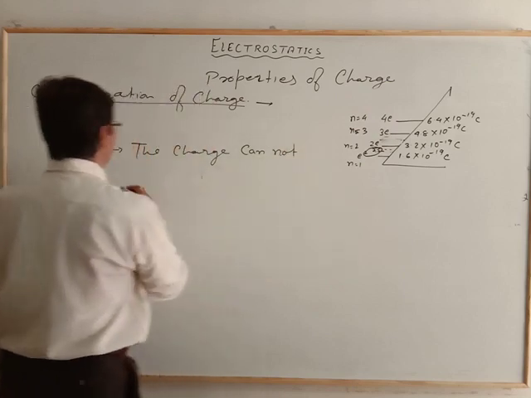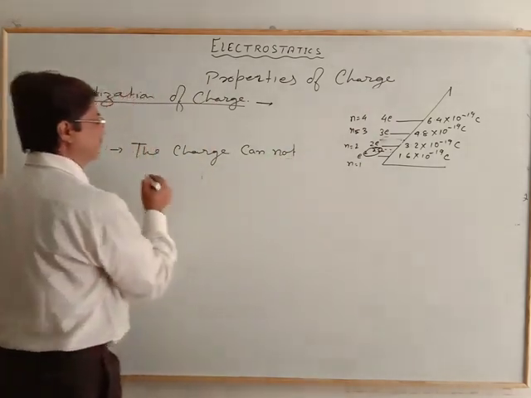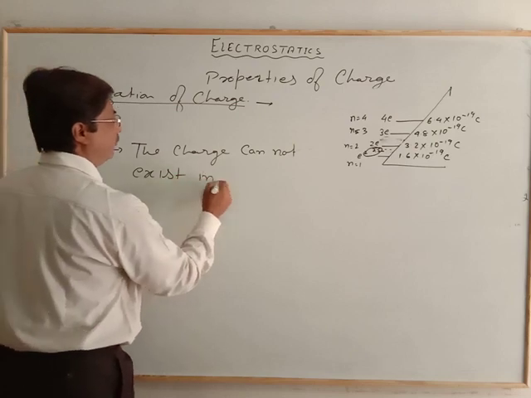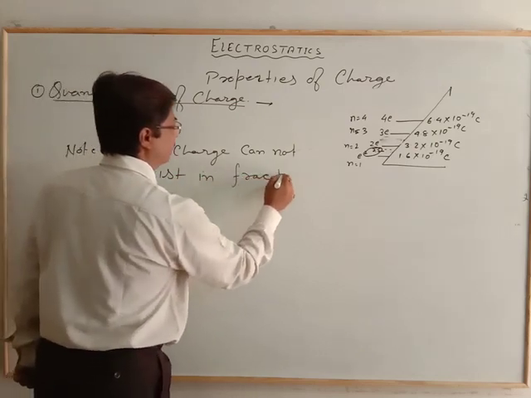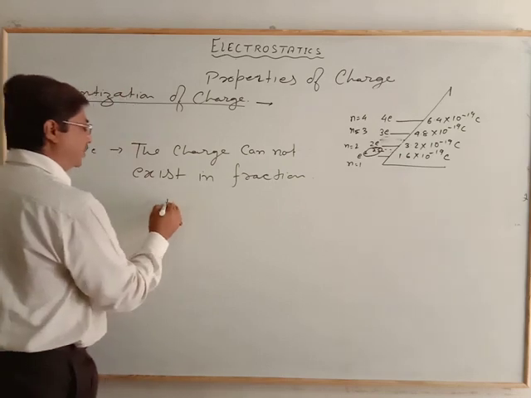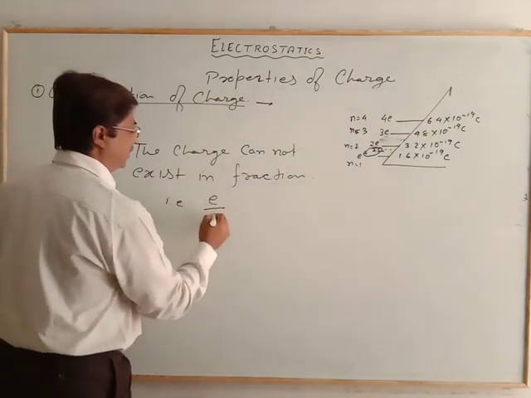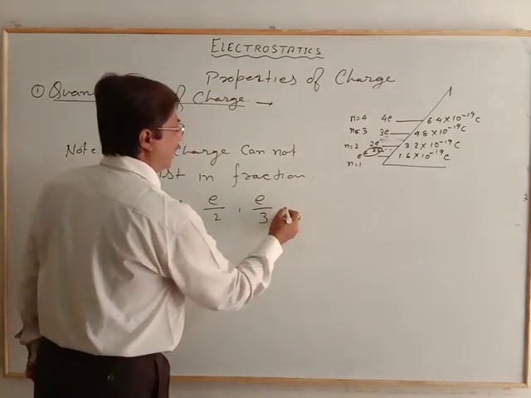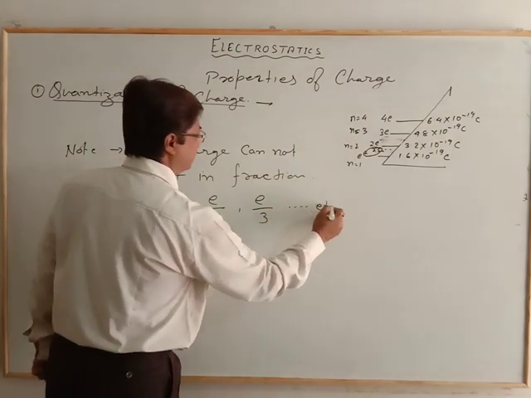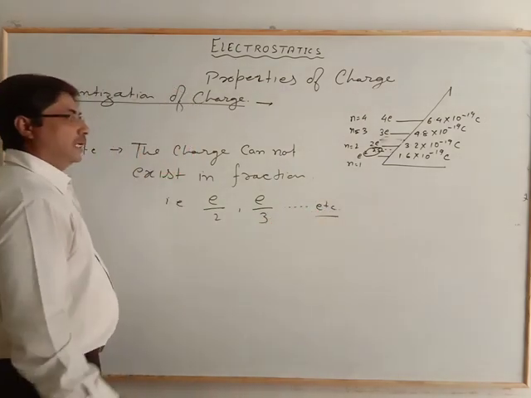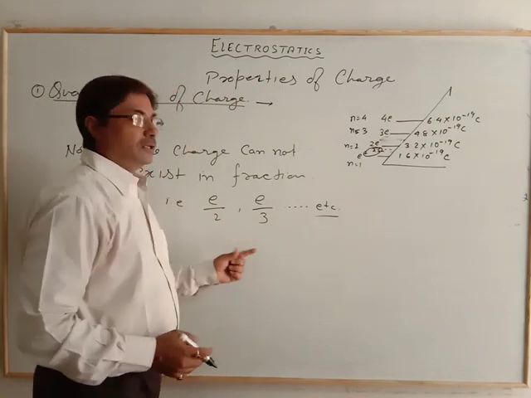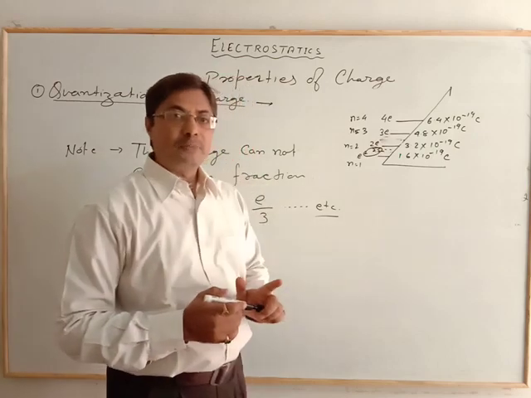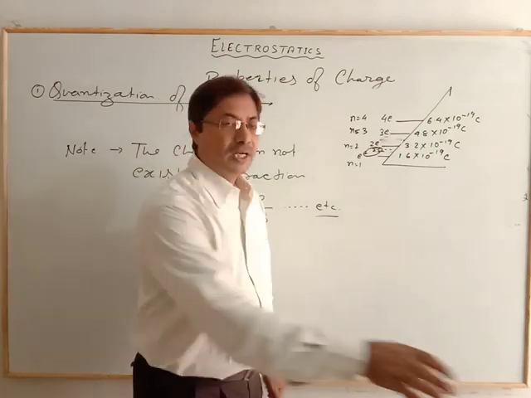We cannot represent it by e by 2 or e by 3 or like that. It always comes with the basic value. So that is the first property, quantization of charge.